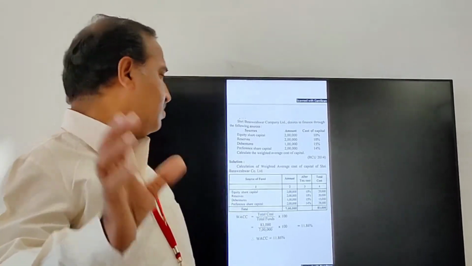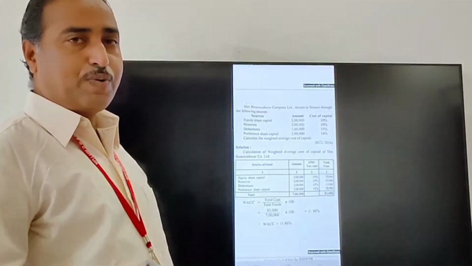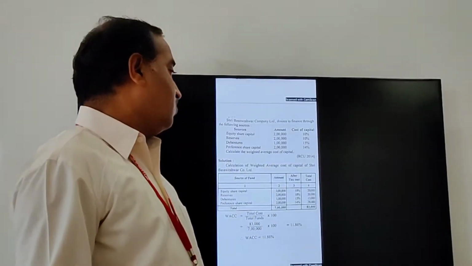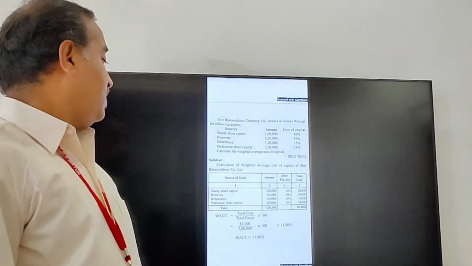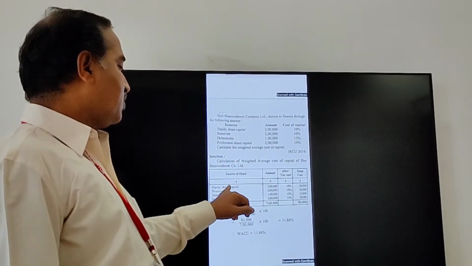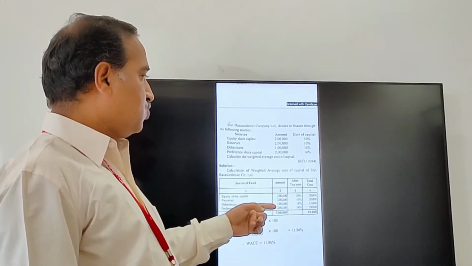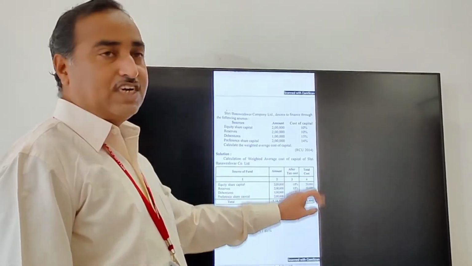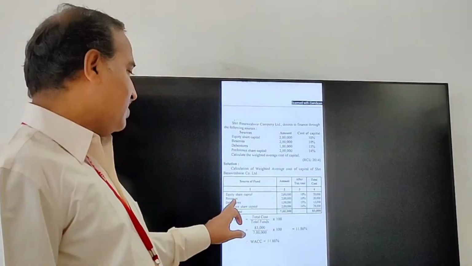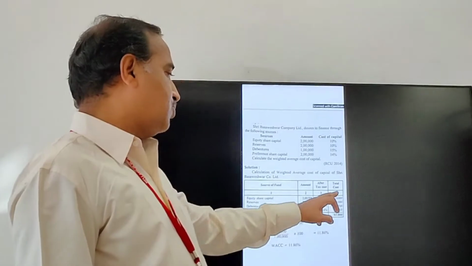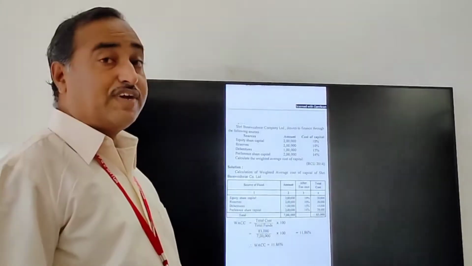The solution is very simple. What you have to do, totally you have to prepare 4 columns here. First one is source of fund, next one is amount, third one is after tax cost, fourth one is total cost. It is already given in the problem. First take equity share capital, the amount is 2 lakh and cost of capital is 10%. Here 2 lakh into 10% works out 20,000. Same case reserves, 2 lakh into 10%, total 20,000.